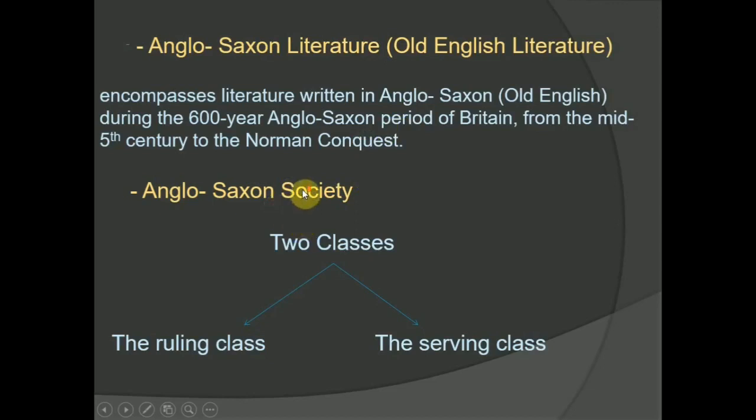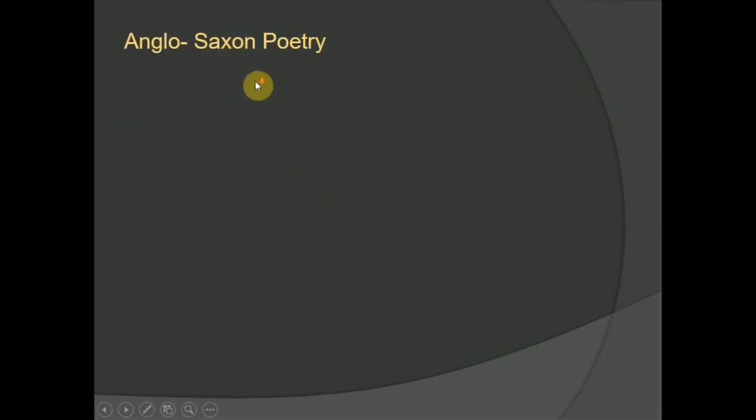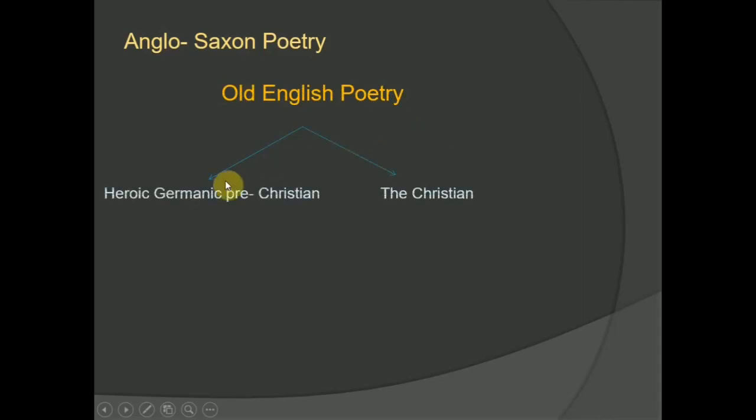Now let me talk about Anglo-Saxon poetry, or as they say, Old English poetry: heroic Germanic, pre-Christian, and Christian. What does it mean? First of all, Old English poetry can be identified in one of two styles. The first is the heroic, which is based on pre-Christian or Germanic myth, and the second is the Christian, which paraphrases biblical narrative in verse.